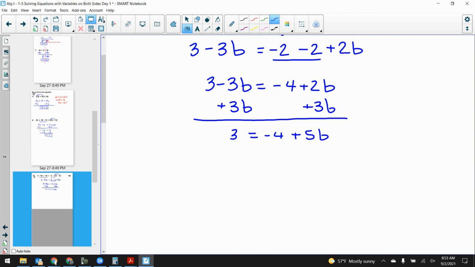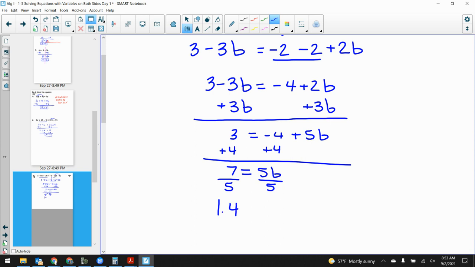And now this is a simple two-step equation. Add the 4 over to the left side. That gives me 7 is equal to 5b. And we divide by 5. Don't be scared of decimals. 1.4 is equal to b. You could have also said 7/5. That is a simplified fraction. You could have also said 1 2/5. That would be fine as well. But because I gave it as whole numbers, I can do fraction, mixed number, decimal, doesn't matter.